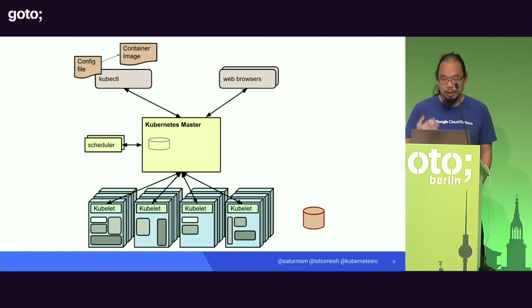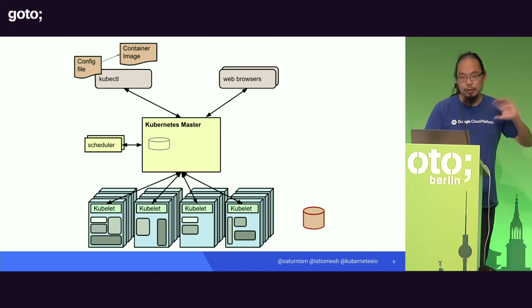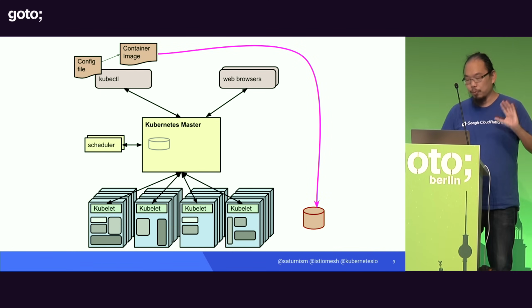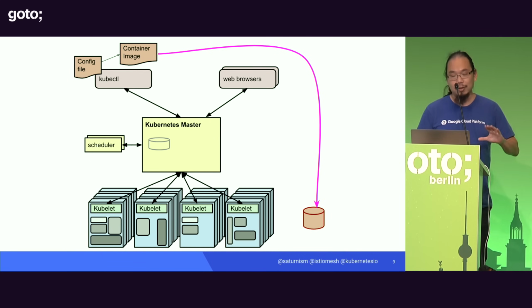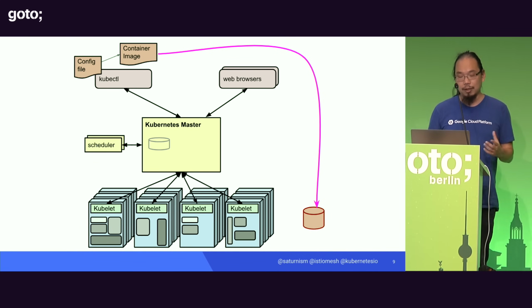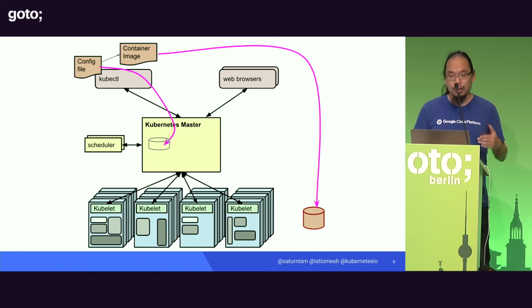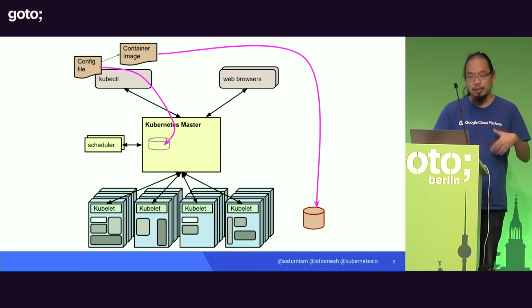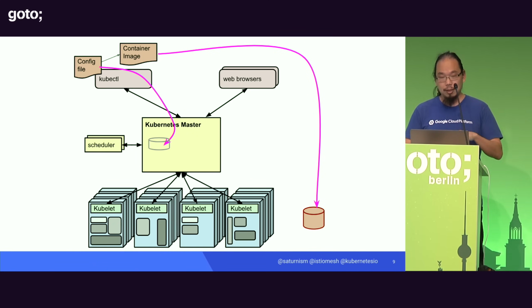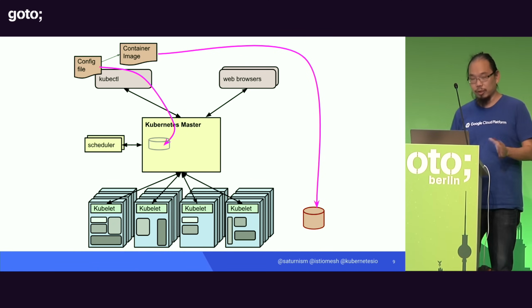And at a high level, this is how it works. So first of all, you containerize your application, right? You push it to a centralized registry somewhere so that it can be downloaded from all of the other machines in your cluster. The configuration that you write will be pushed to a Kubernetes master node. It will be stored as a document in a key value store or something like that.